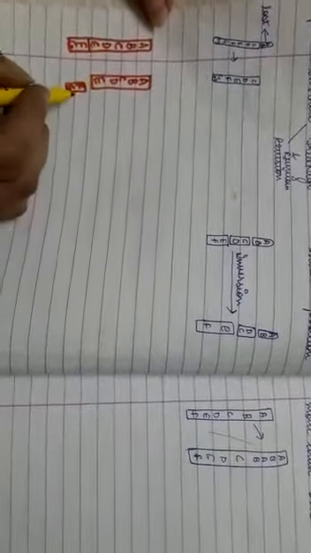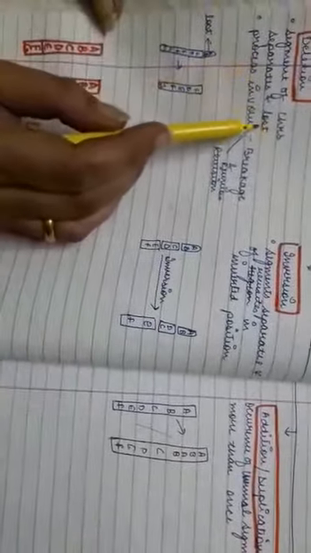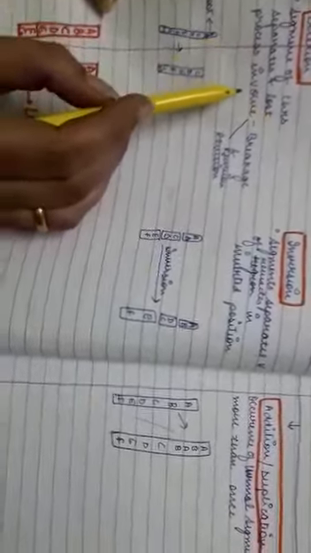So if this part is lost, the original chromosome will have these remaining genes. So this segment of chromosome which separates and is lost, this process involves breakage. Okay? So this is called deletion.